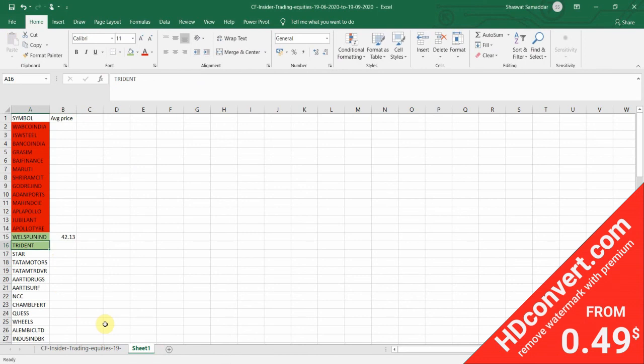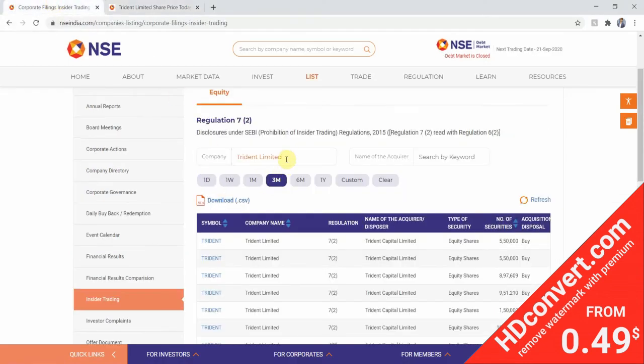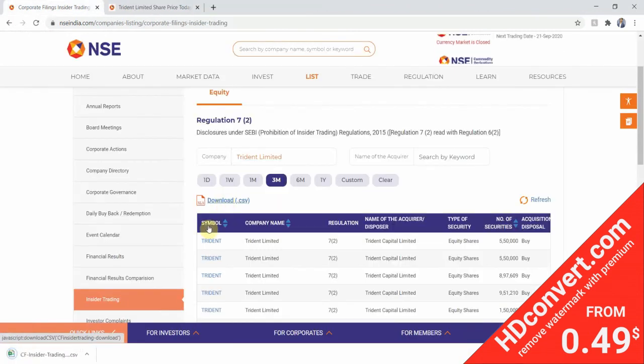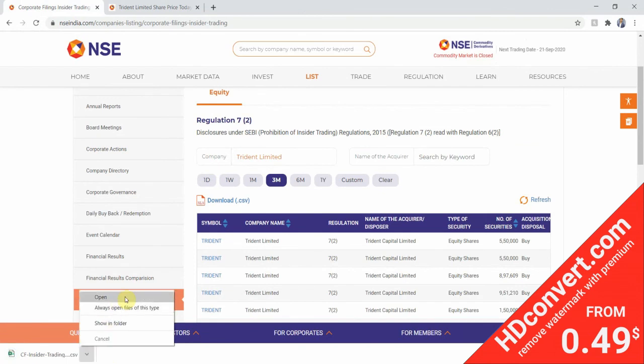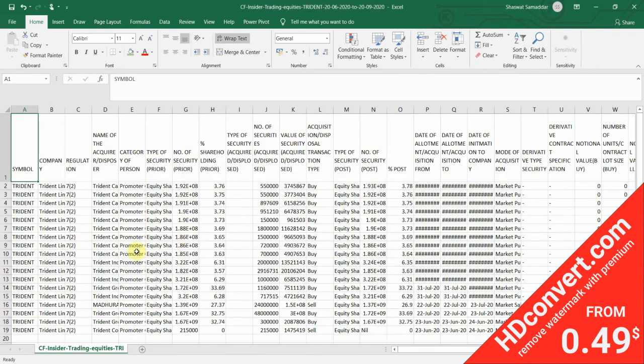Okay, now what I will do, that I only want the promoters and the market purchase, not anything else. So I'll just go ahead and delete everything else. So promoter, in the category of person, it looks good, we don't need to delete anything. In the mode of acquisition, we need to delete the market sales. We just want the market purchase, nothing else we want. So I'm going to go ahead and delete these two rows.